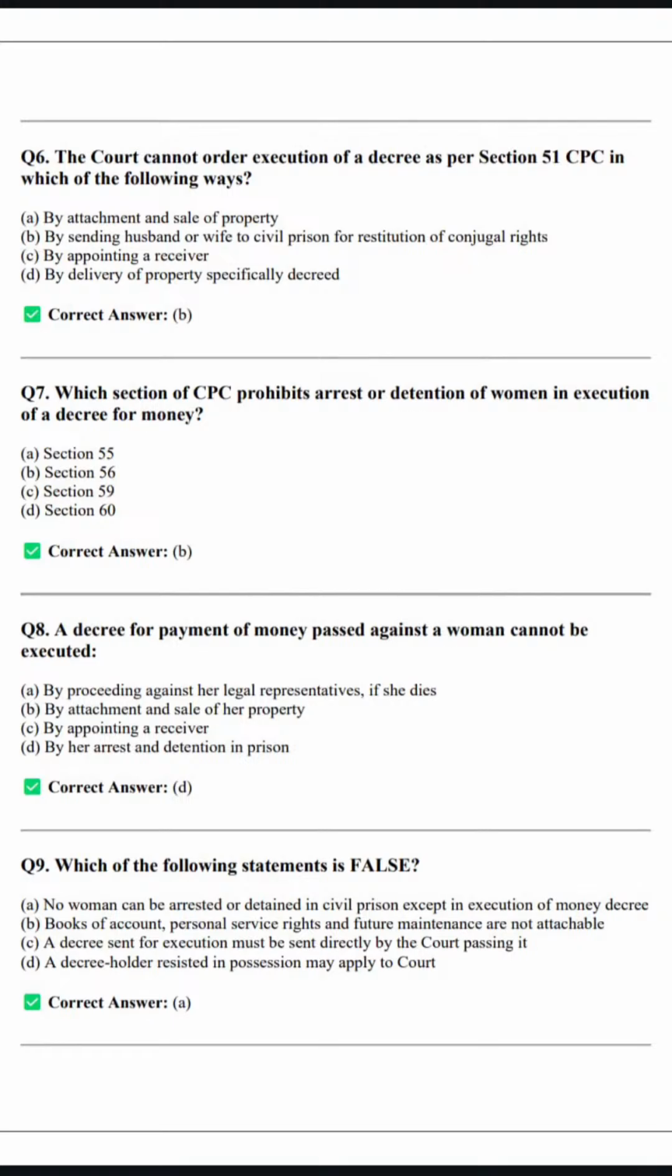Which section of CPC prohibits detention of women in execution of decree for money? Which section of CPC prohibits arrest or detention of women in a decree of money? This is clearly mentioned under section 56. Under section 56, whenever execution of a decree relates to money, in that case a woman will not be arrested or detained. This is clearly mentioned in section 56 of CPC, right? Very, very important.